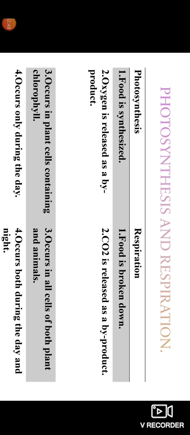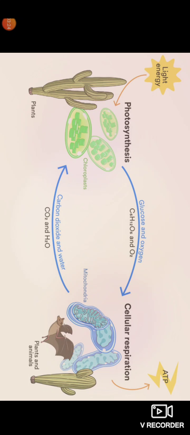Here we have a basic difference between photosynthesis and respiration. In photosynthesis, food is synthesized, that is food is formed, while in respiration the food we got from photosynthesis is broken down. Oxygen is released as a byproduct in photosynthesis, while carbon dioxide is released as a byproduct in respiration. Photosynthesis usually takes place in plant cells, especially those which have chlorophyll, while respiration takes place both in plants as well as in animals. Photosynthesis takes place only during the day, while respiration takes place both during the day as well as at night.